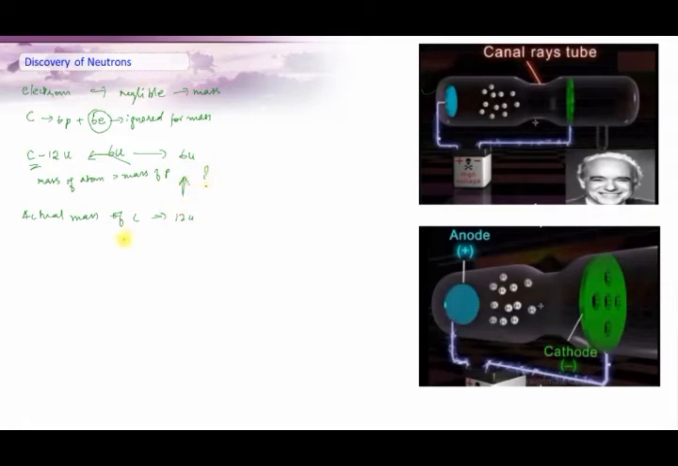This problem was solved by the discovery of another subatomic particle in an atom by James Chadwick in the year 1932. This particle is called the neutron. The neutron is a neutral particle found in the nucleus of an atom. Atoms of all the elements contain neutrons except the ordinary hydrogen atom, which does not contain any neutron.